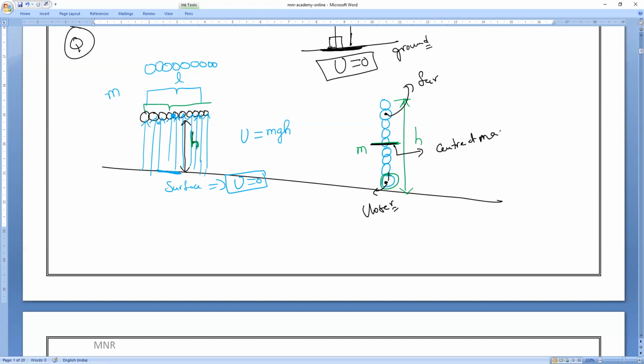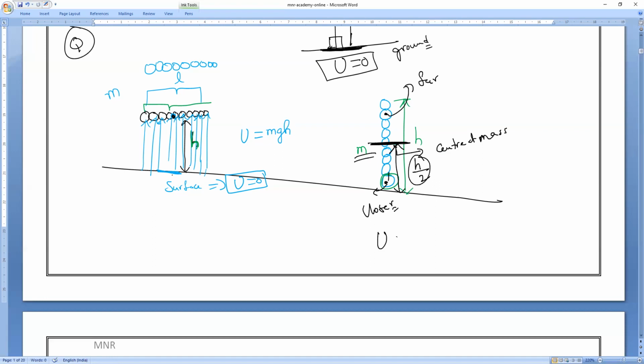So if you notice here, the center of mass is located above h meters, but here the center of mass is located, see, total is h. Can I take this as h by 2? Understand? So from here I am taking the center of mass at how much height? All of you: h by 2. Understand?